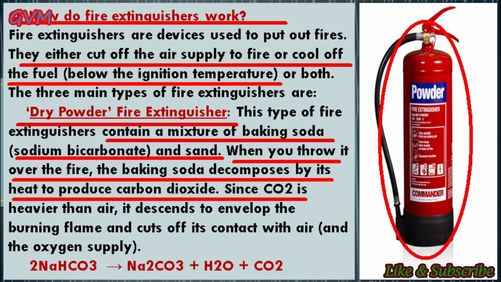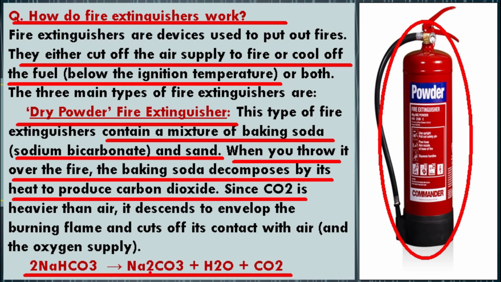And students, being heavier in nature, this carbon dioxide makes an envelope over the burning flame, and that's how it cuts off the contact of fire with air. And as we already discussed, air is a supporter of combustion. So when carbon dioxide does so, the fire stops burning. And students, in this whole process, the reaction that occurred is 2NaHCO3, this is your sodium bicarbonate, and when it reacts, it forms Na2CO3 plus water plus CO2.